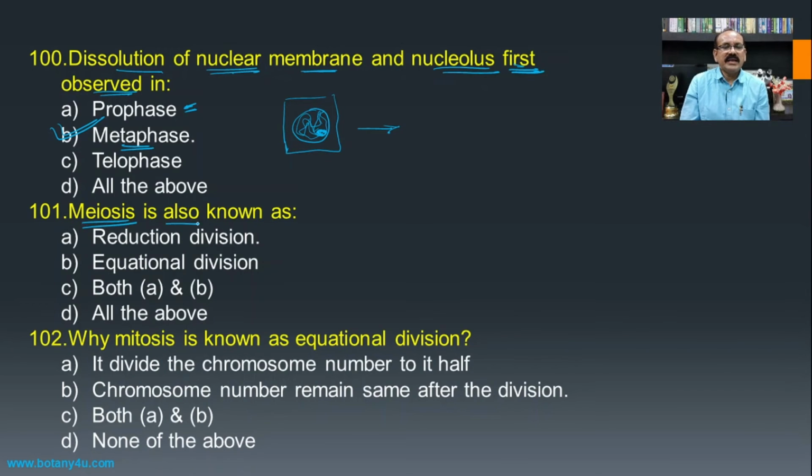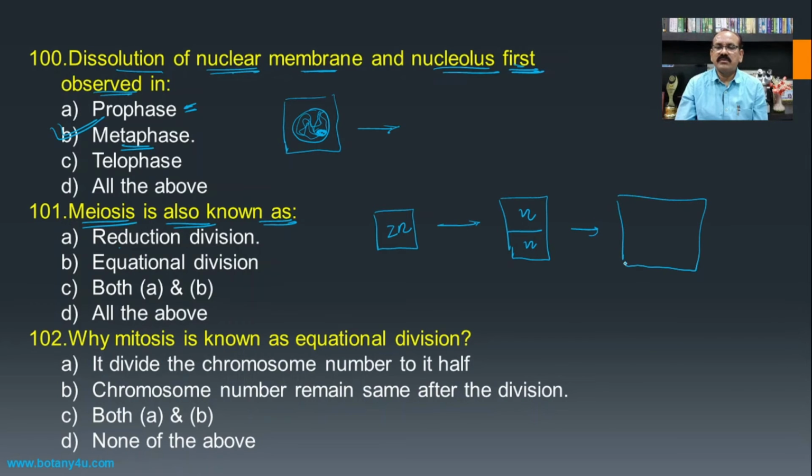Then meiosis is also known as, if you see meiosis, it is responsible for dividing the cell into 4 different cells, and after the formation of the 4 cells, the ploidy of the cell is half that of the parent cell, and hence this division is known as reduction division. So reduction division now becomes the answer for this one.